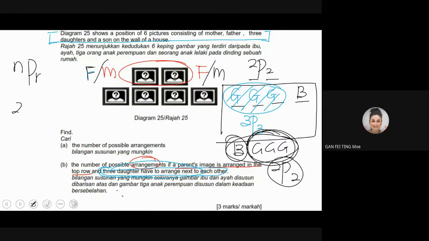Your answer is 2P2, which belongs to the parents, times 3P3, which belongs to the girls who permute themselves, times 2P2, which belongs to the boy and the girls group rearranging. Then you get the answer. What's the answer that you get?